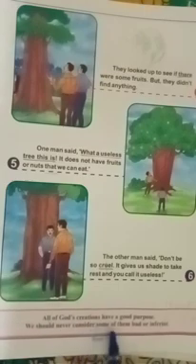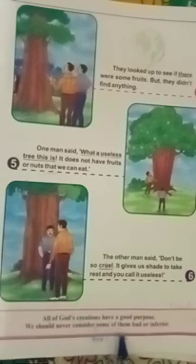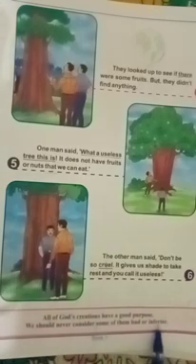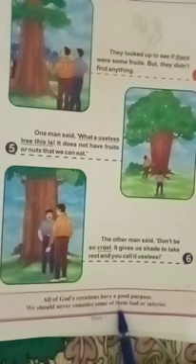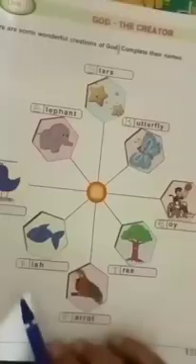All of God's creations have a good purpose. We should never consider some of them bad or inferior. So, children, what do you learn from this story? Nothing is useless. All the creations of God are very useful for us. So, we should not consider some of them bad or inferior.